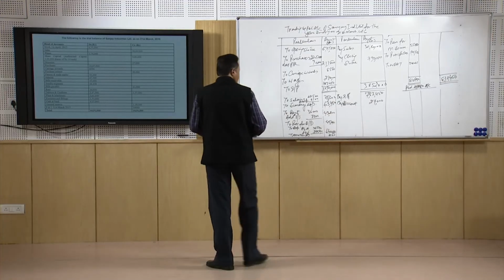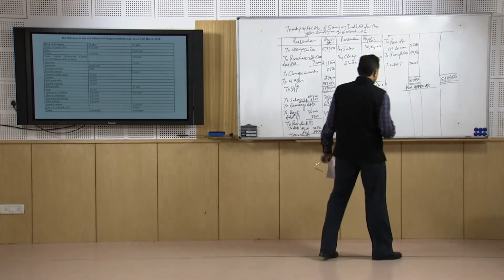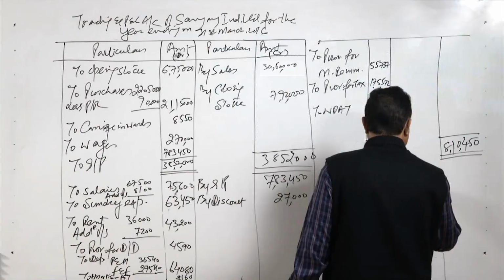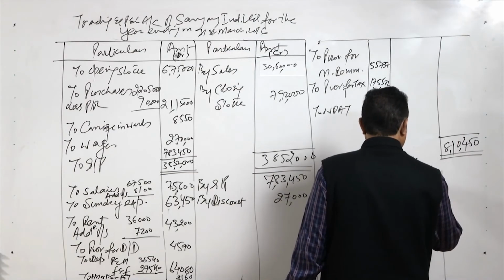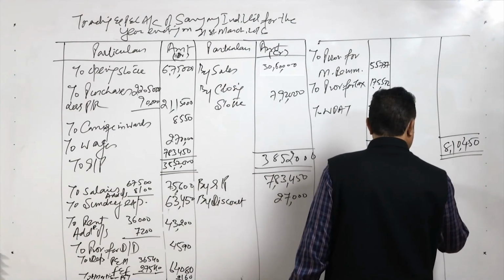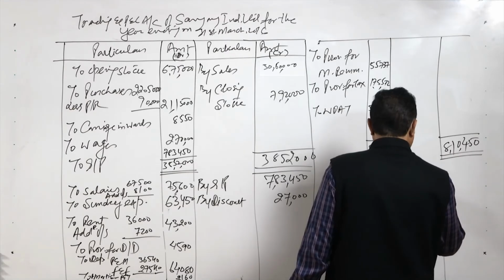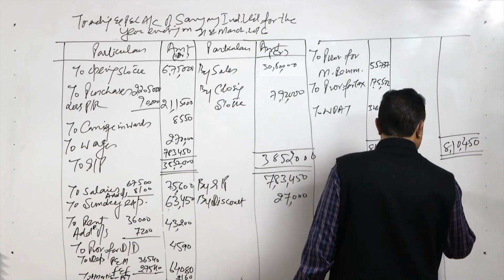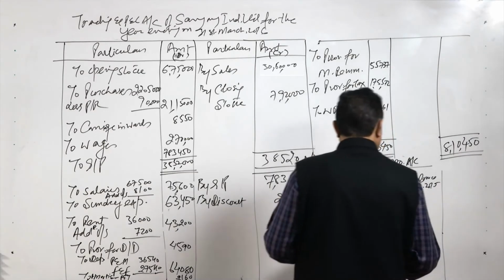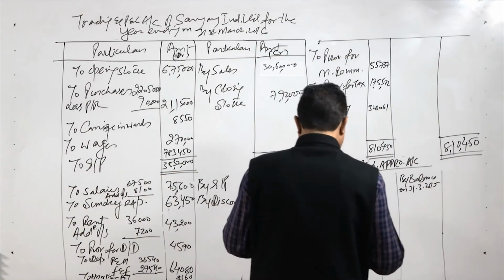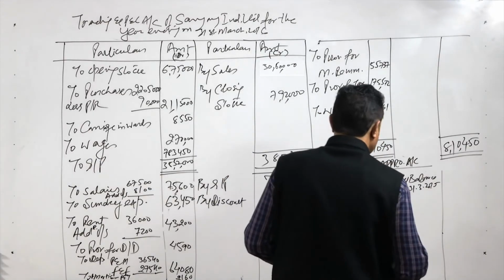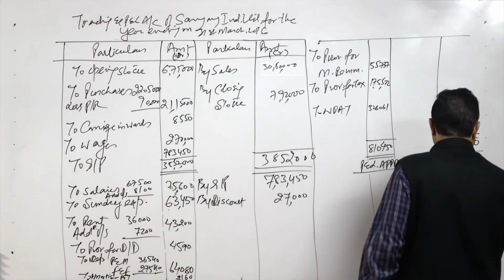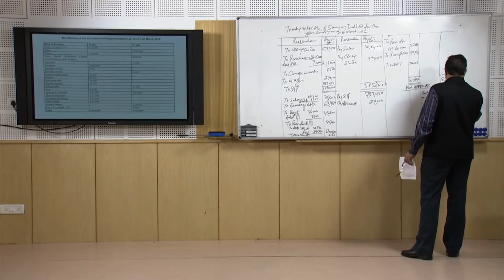So, it is the balance on 31st March 2015. This is the balance in the profit account. So, we will have to take this into account, and this amount was 54,000.